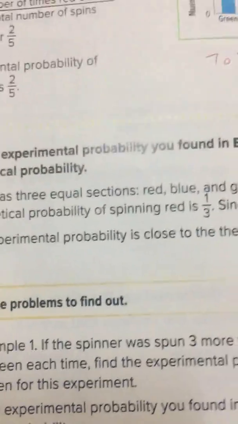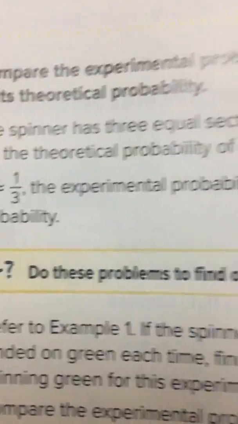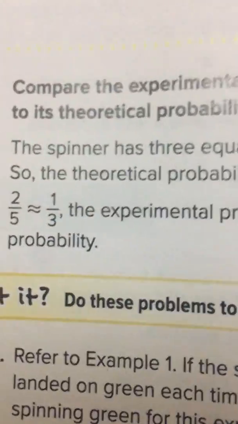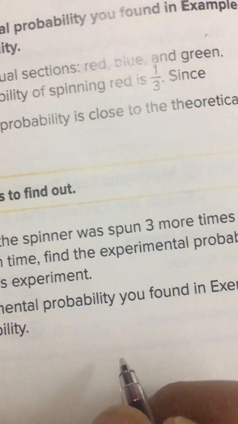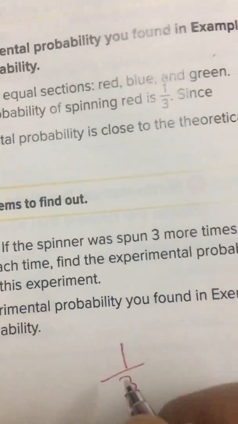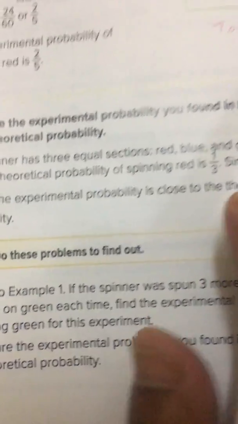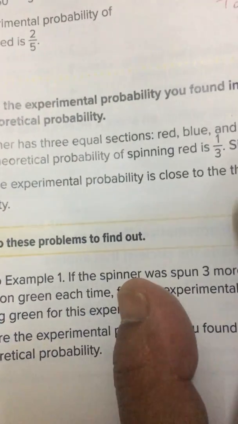We want to compare the experimental with the theoretical. Theoretical probability: I have 3 colors here, so I want to choose red. Theoretical probability says 3 colors, I choose 1, so 1 over 3. But the experimental for choosing red is 24 over 60, and the answer is 2 over 5.